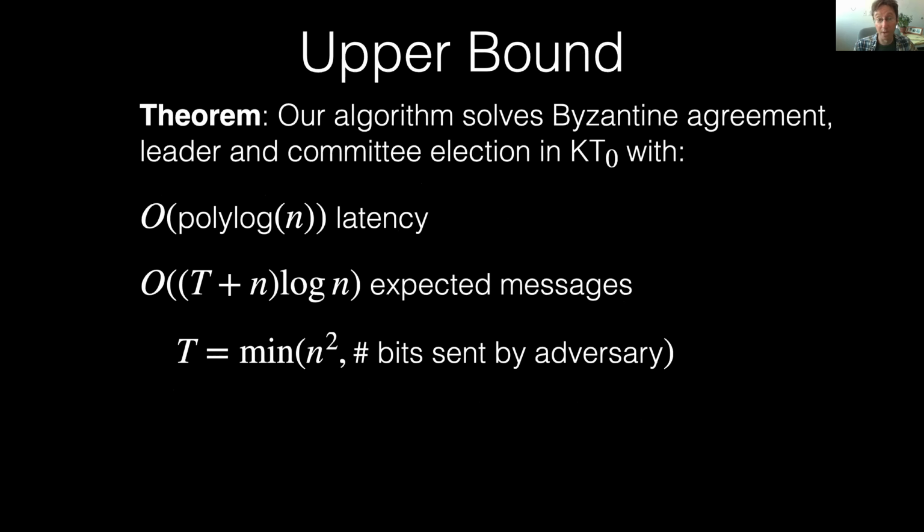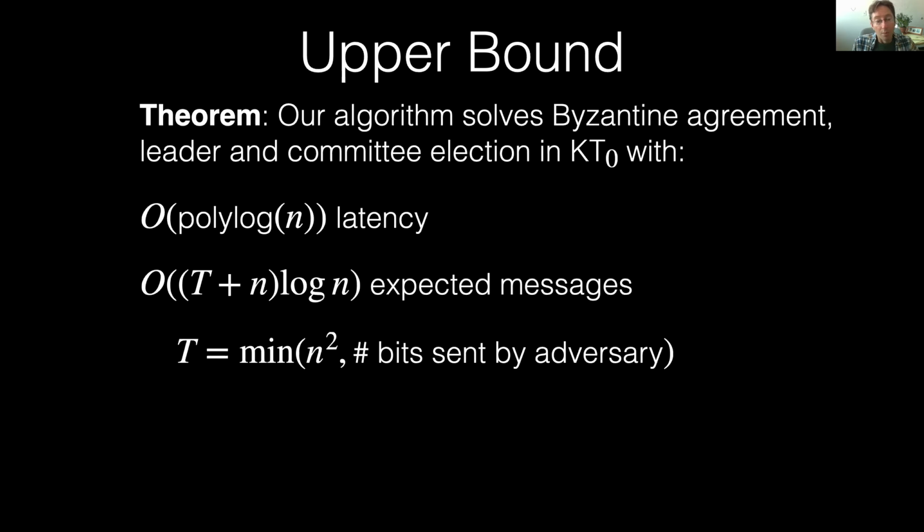This is our main result. We have an algorithm that solves Byzantine agreement, leader election, and committee election in the KT0 model with polylog n latency, that is, the number of rounds is polylog n, and O of t plus n log n expected messages, where t is the minimum of n squared and the number of bits sent by the nodes controlled by the adversary.